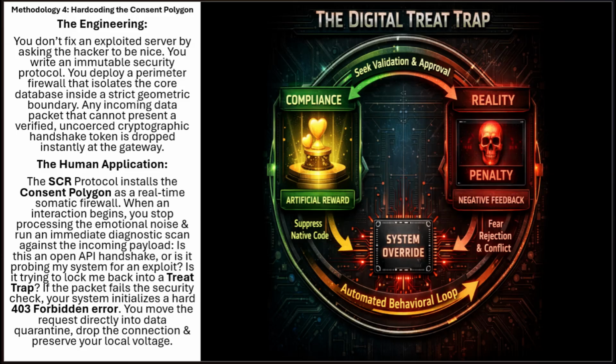The human application. The SCR protocol installs the consent polygon as a real-time somatic firewall. When an interaction begins, you stop processing the emotional noise and run an immediate diagnostic scan against the incoming payload. Is this an open API handshake, or is it probing my system for an exploit? Is it trying to lock me back into a treat trap? If the packet fails the security check, your system initializes a hard 403 forbidden error. You move the request directly into data quarantine, drop the connection, and preserve your local voltage.